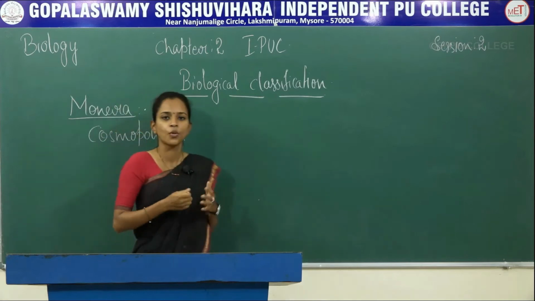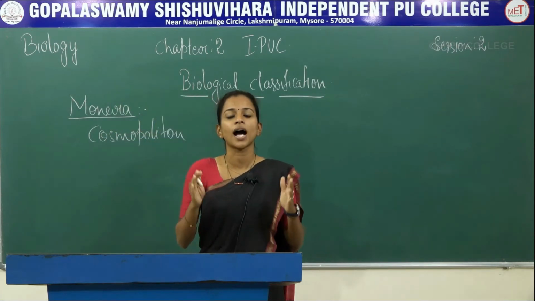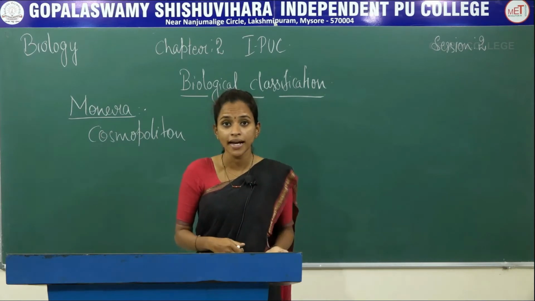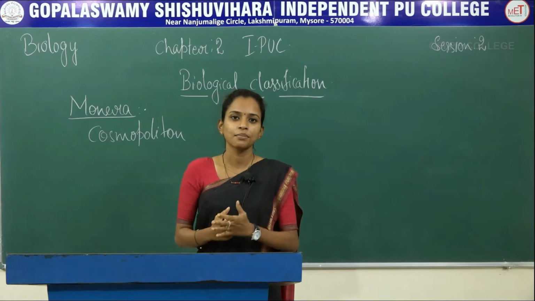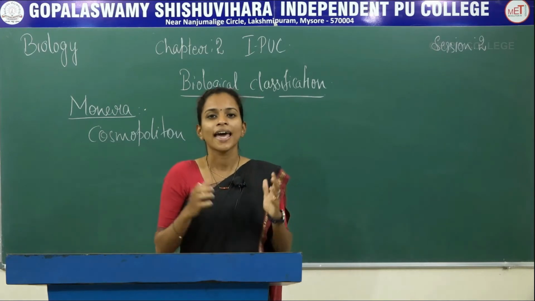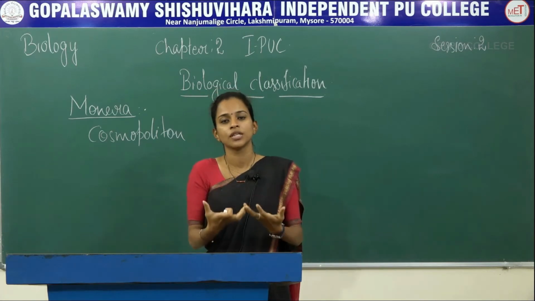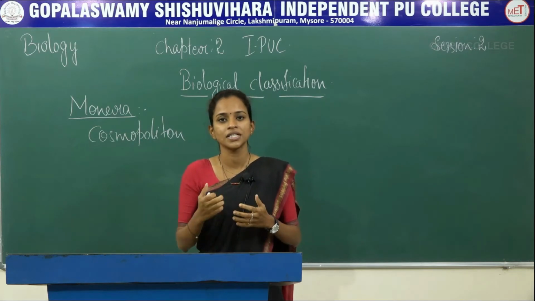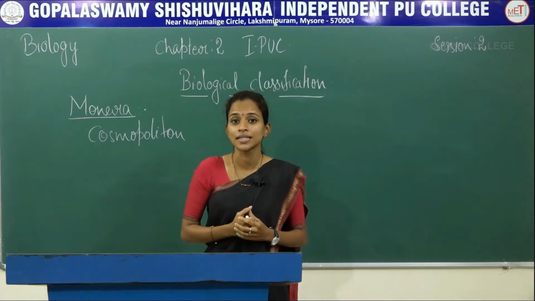What is cosmopolitan? Cosmopolitan organisms are those which are spread throughout the world, whether in very high temperature or very low, minus temperature, boiling point temperature, everything. If you say human beings, we cannot survive in such temperature or change in environmental condition, but bacteria can survive.